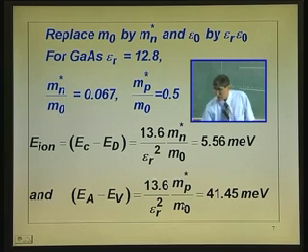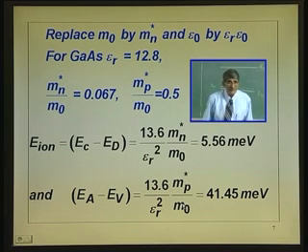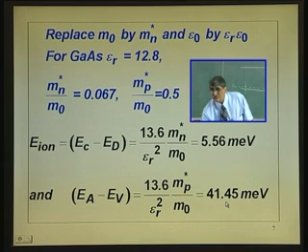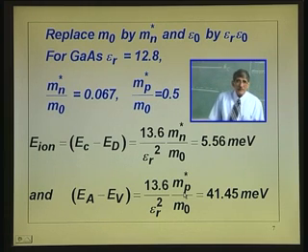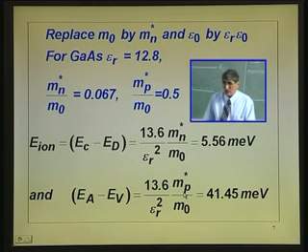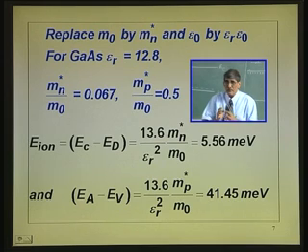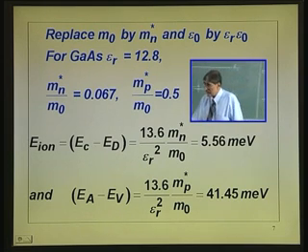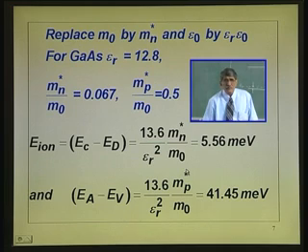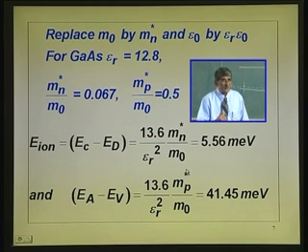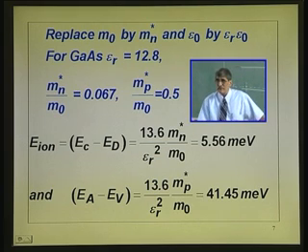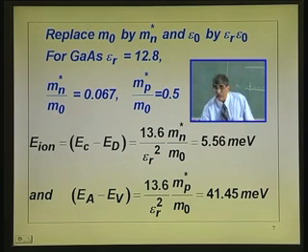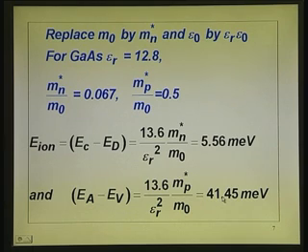Whereas, for holes, E A minus E V is much larger than that, because m p star by m naught is 0.5 for gallium arsenide, while m n star by m naught is 0.067. So, depending upon how small the effective mass is, you get a smaller energy. This model is a very simplified model, but it works out. It is amazing that a hydrogen like model can be applied to such a complicated structure, a crystal. Now, you can see the whole lot of them.